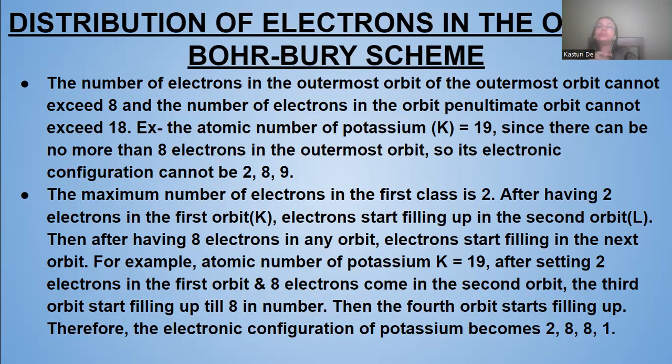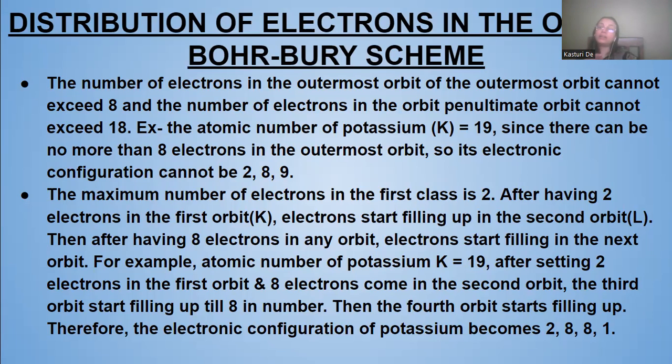So the maximum number of electrons in the first shell is 2. After 2 electrons in the first orbit, the K orbit, electrons start filling the second orbit, the L orbit, with 8 electrons. Then electrons start filling the third orbit.